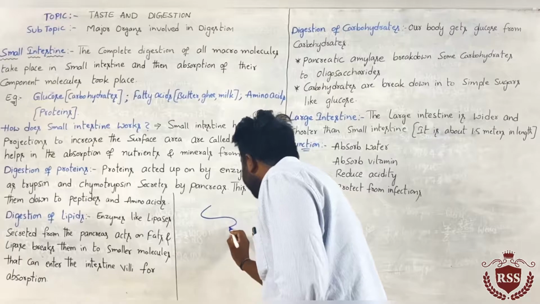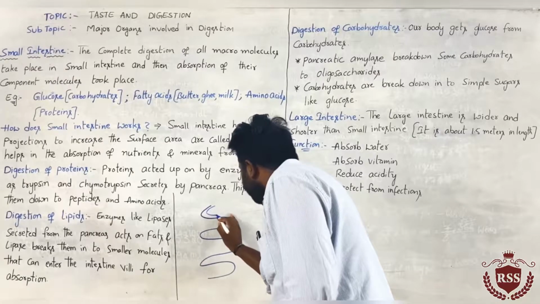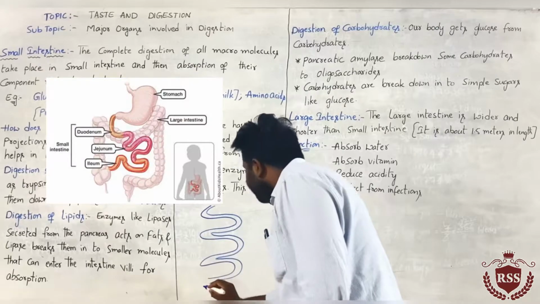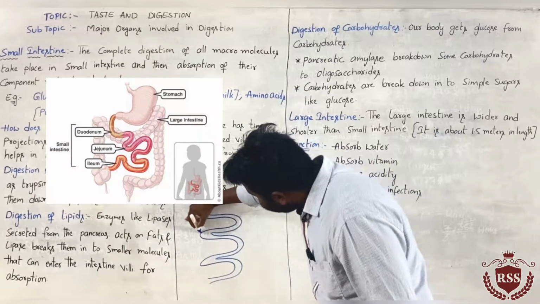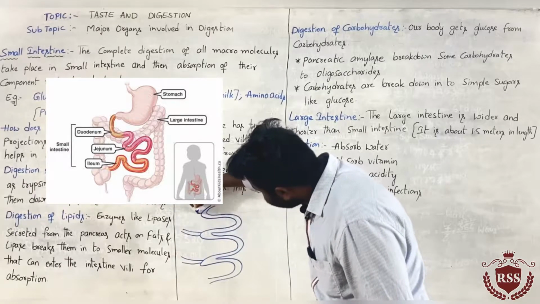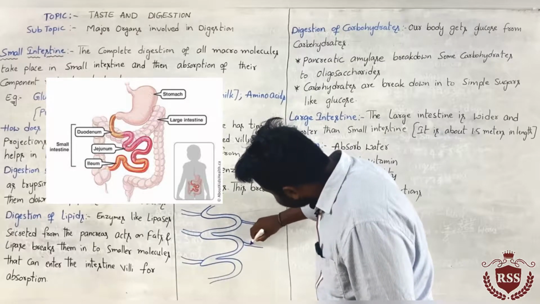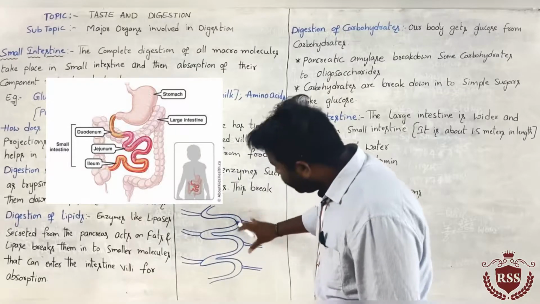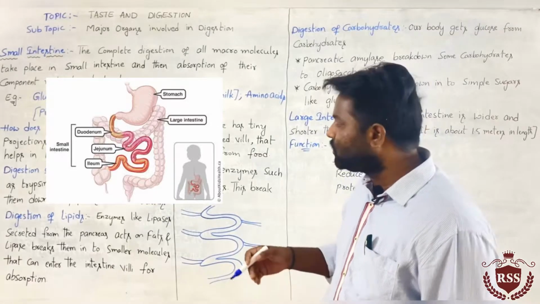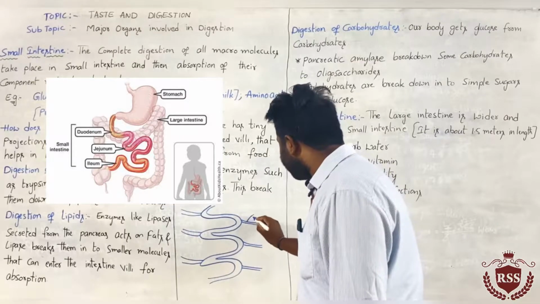Finger-like projections are present in the small intestine. From these finger-like projections, blood vessels are connected to the blood. Through these blood vessels only, all the components present in our food, in the process of digestion, are absorbed into the blood.